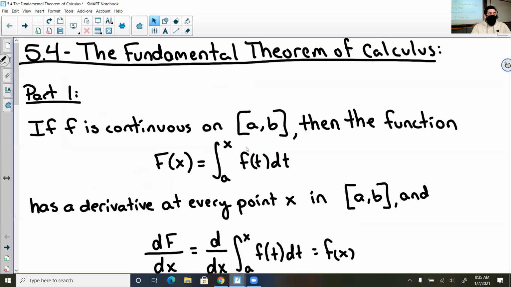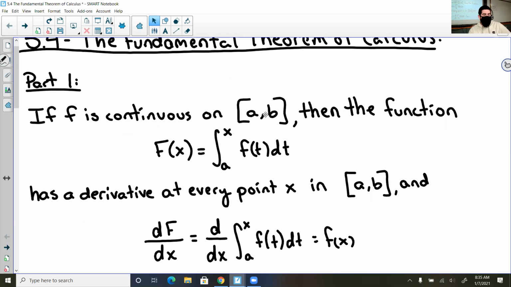So today, we're going to be talking about the fundamental theorem of calculus, and it's broken down into 2 parts. The first part is a little complex, but then we're going to break it down with a nice picture and then kind of simplify it. And then when we get to the examples, it will make more sense. And then the second part is actually something that we've already done from the previous section. So it won't be too daunting to try these problems. So here we go. This is the definition of the fundamental theorem of calculus, part 1.